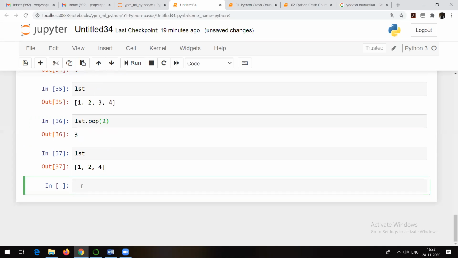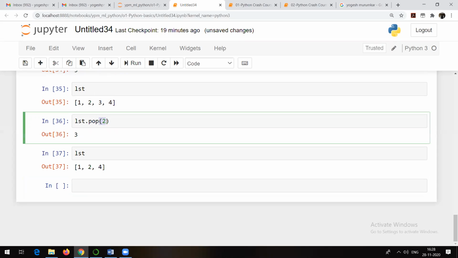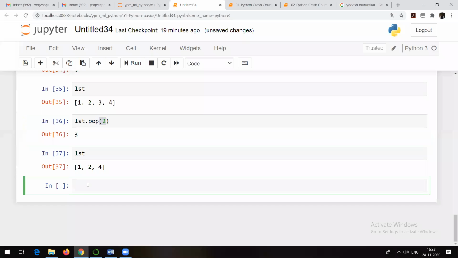So if you do not give any argument, by default it is going to pop the last element. Otherwise, you just need to give the argument like this, and then it will pop the required element. That's how it is going to work. I hope all of you know dictionaries. Otherwise, let me give you an example. Suppose I have a dictionary like this: name is searching.